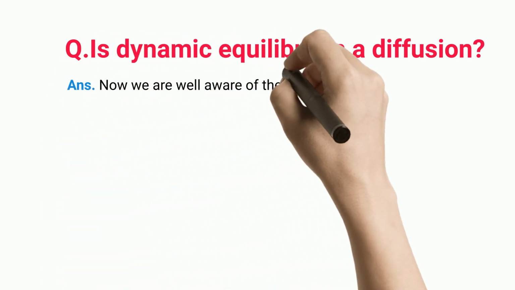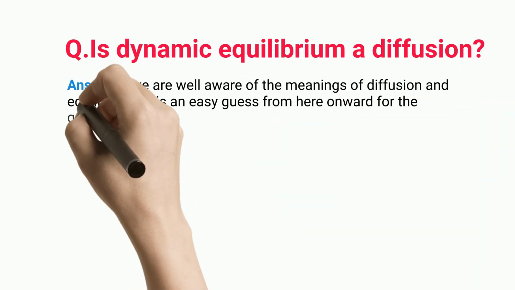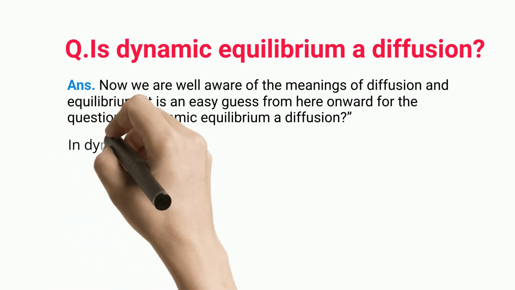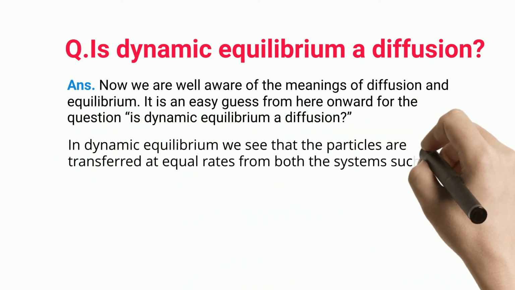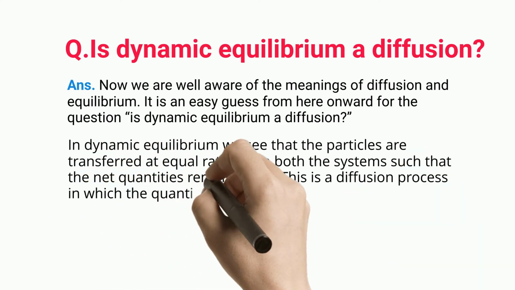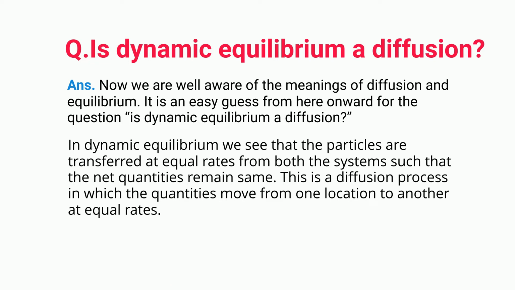Is dynamic equilibrium a diffusion? Now we are well aware of the meanings of diffusion and equilibrium. It is an easy guess from here onward for the question, is dynamic equilibrium a diffusion? In dynamic equilibrium we see that the particles are transferred at equal rates from both the systems such that the net quantities remain same. This is a diffusion process in which the quantities move from one location to another at equal rates.